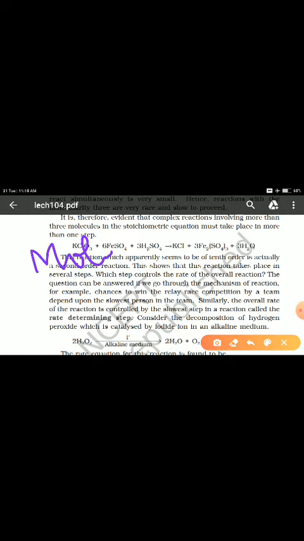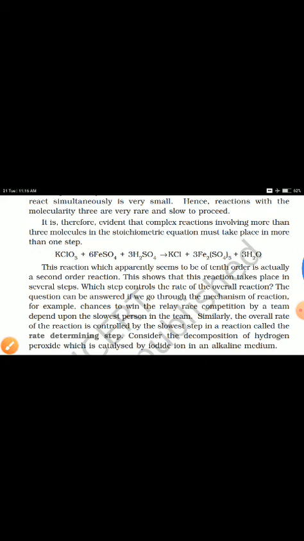If the molecularity is high, it means the reaction is more and more complex. The molecularity, as it increases, the reaction gets more and more complex. Just consider this example which has been given.